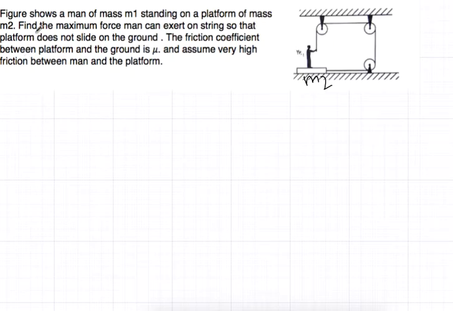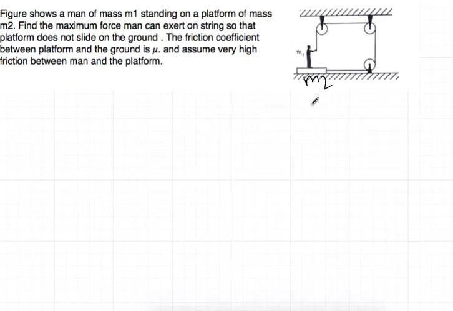Find the maximum force the man can exert on the string so that the platform does not slide on the ground. The frictional coefficient between the platform and the ground is mu. Assume very high friction between the man and the platform. That means there is enough friction between the man and the platform so that it will never reach the limiting friction in our purview of the problem.